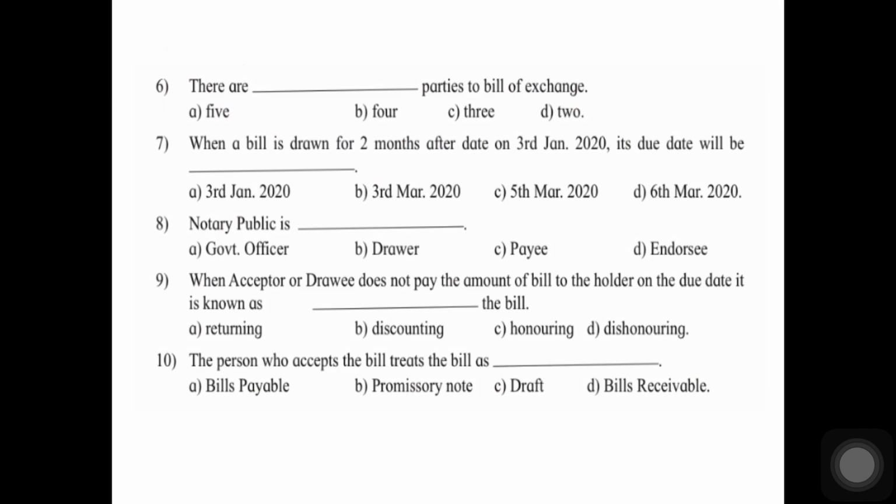And the last one, the person who accepts the bill treats the bill as, answer is bills payable. He has to pay the bill. The person who is accepting has to pay on the bill, so it is bills payable. And the person who is drawing, the drawer, for him it is bills receivable. And for the drawee or the acceptor, it is bills payable.